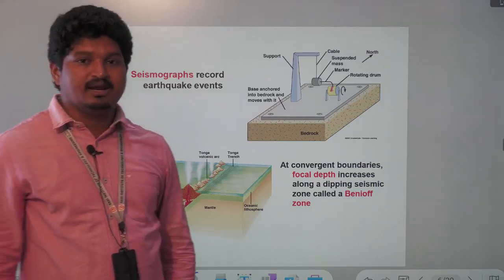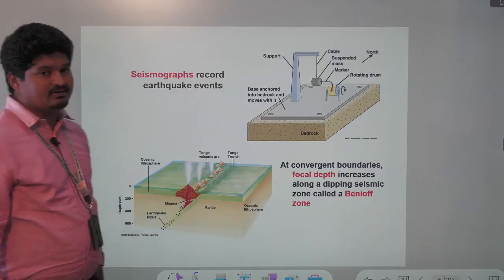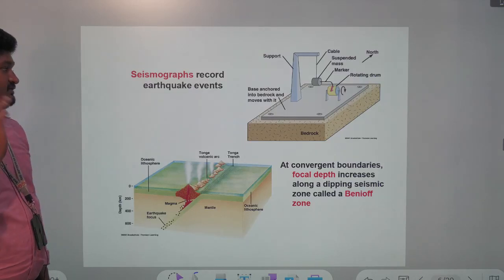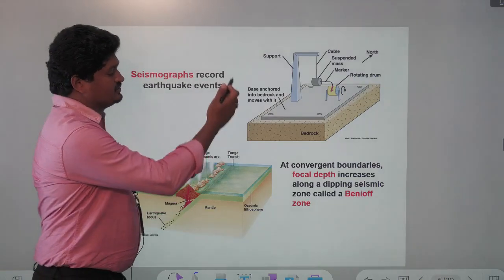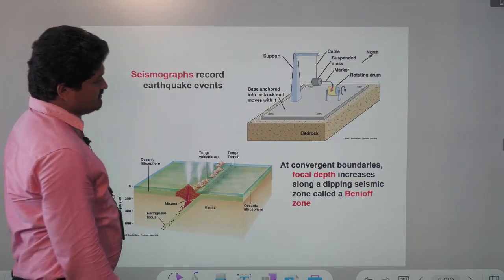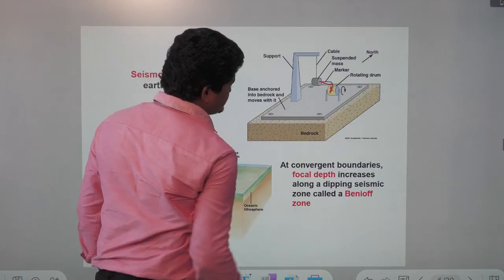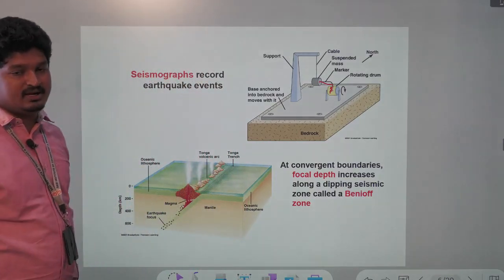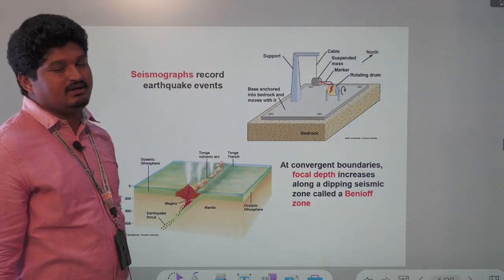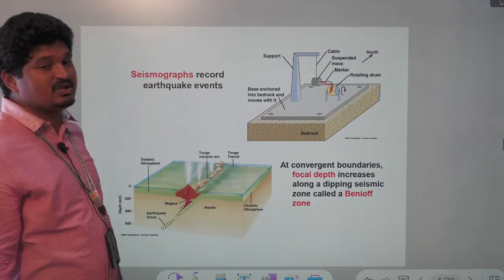What instrument is used to identify earthquakes? The seismograph is the instrument name. The seismograph identifies which places are affected and how much of an earthquake has occurred, so after an earthquake we can find out its effect. This graph shows the wave propagations and different energies, so the instrument tells us how much earthquake activity occurred at an earlier time. So this is about identification of earthquakes using a seismograph.